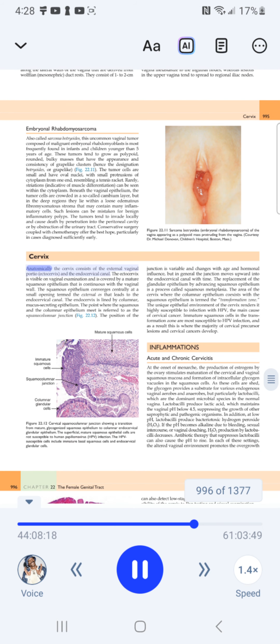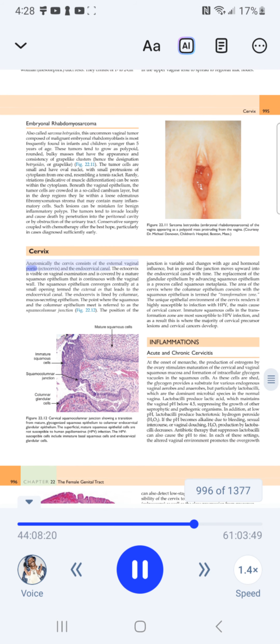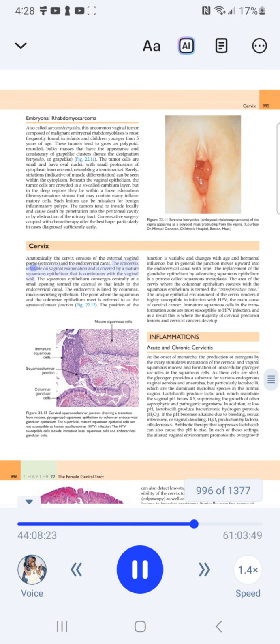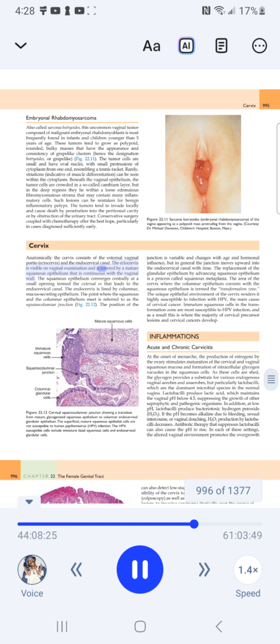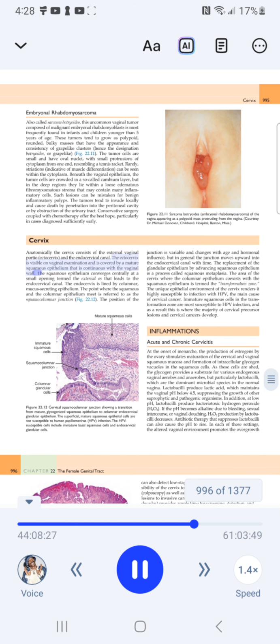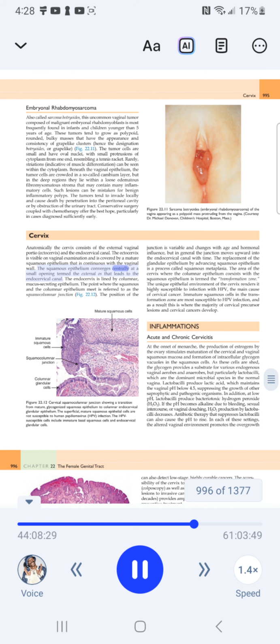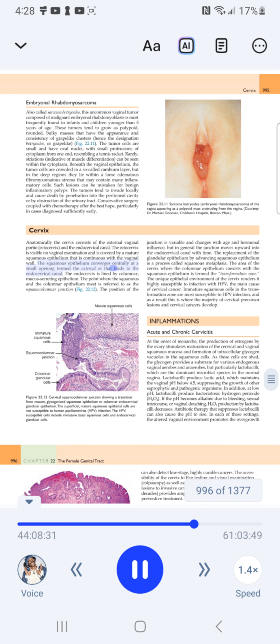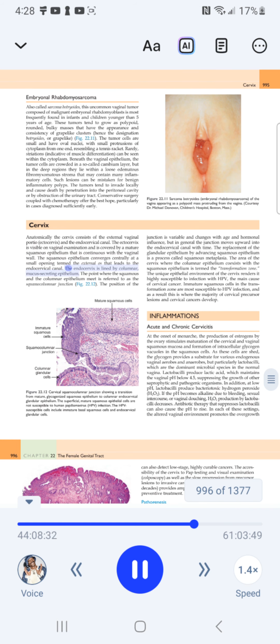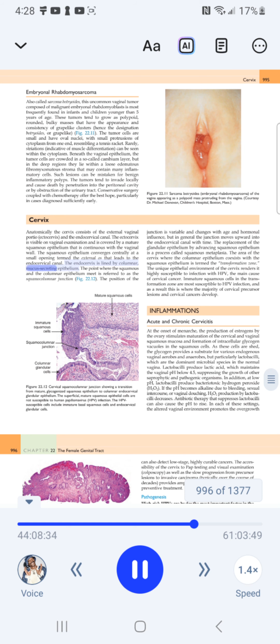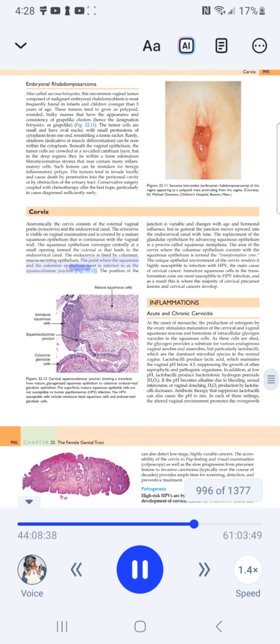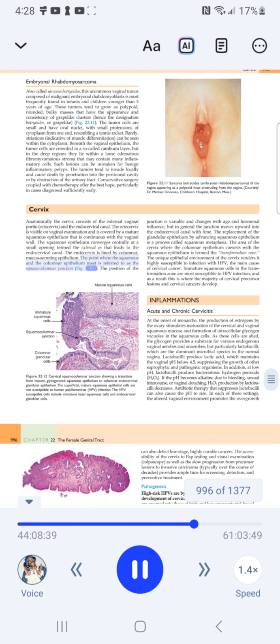Cervix. Anatomically, the cervix consists of the external vaginal portion, the ectocervix, and the endocervical canal. The ectocervix is visible on vaginal examination and is covered by a mature squamous epithelium that is continuous with the vaginal wall. The squamous epithelium converges centrally at a small opening termed the external os that leads to the endocervical canal. The endocervix is lined by columnar, mucus-secreting epithelium. The point where the squamous and the columnar epithelium meet is referred to as the squamocolumnar junction (Fig. 22.12).